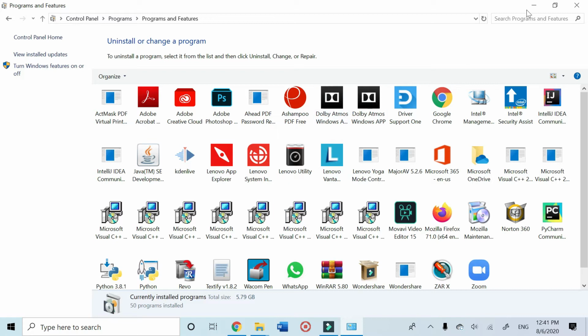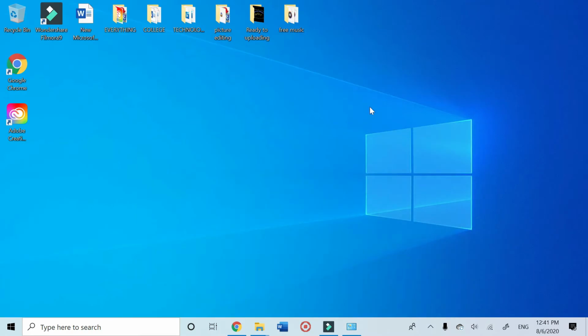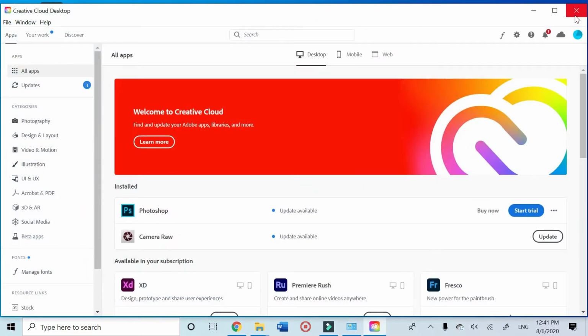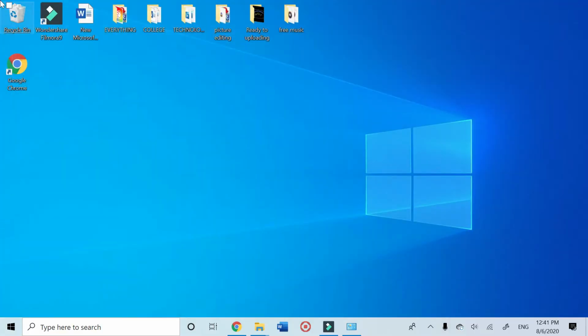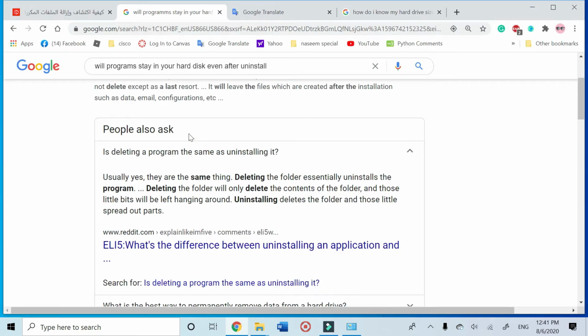I'll explain everything. Some people think when they delete stuff from the desktop display, let's say if I delete this one, the Adobe, they will think I will delete it from the hard disk too. That's wrong. And even if you go to Google, what they tell you is, is deleting a program the same as uninstalling it? Usually yes, no, it is wrong.